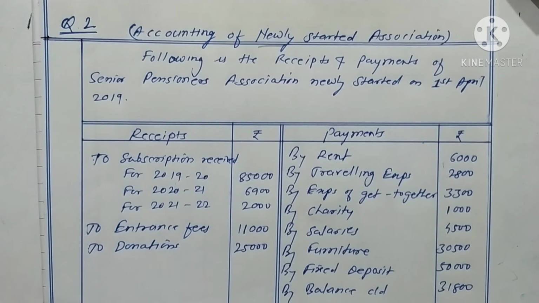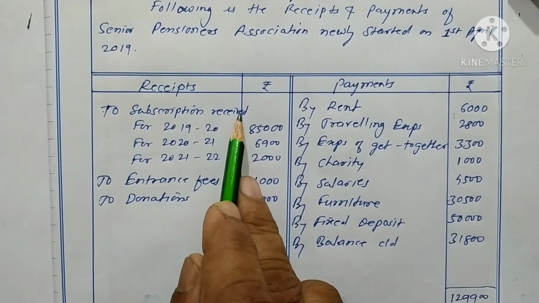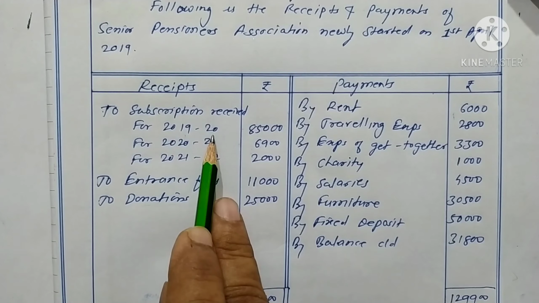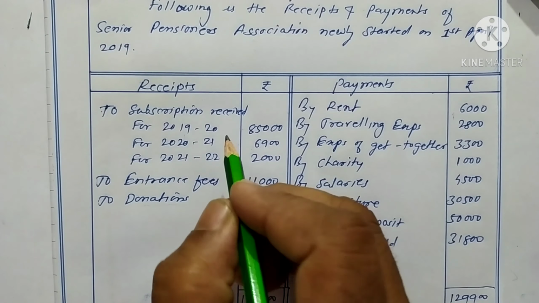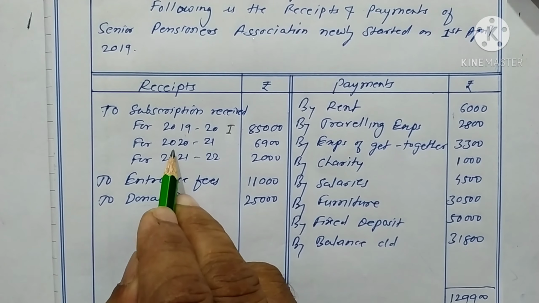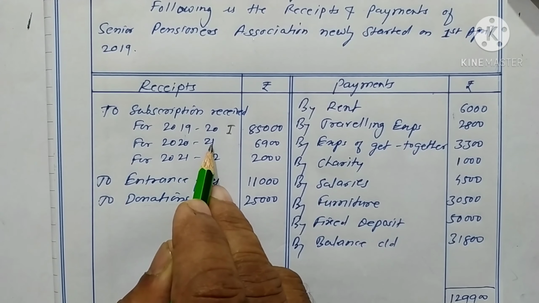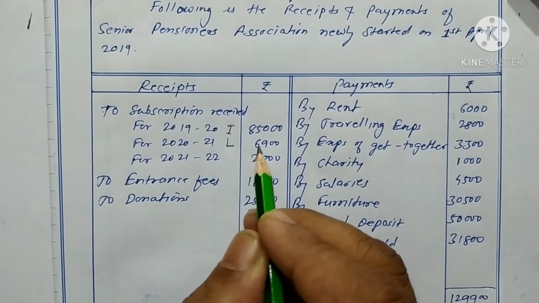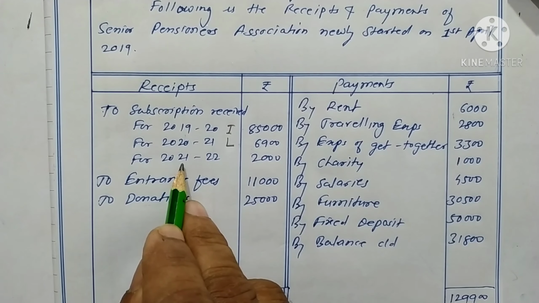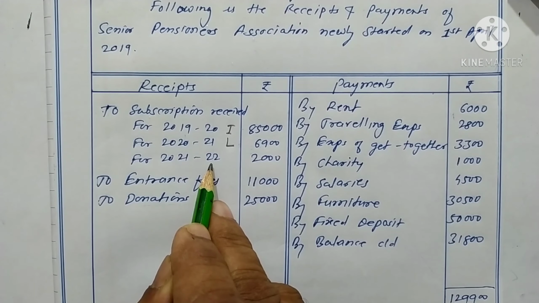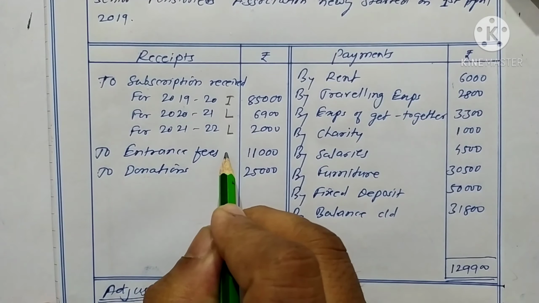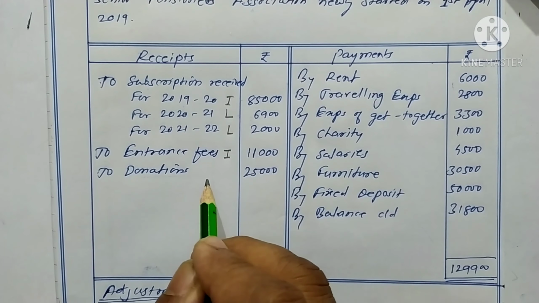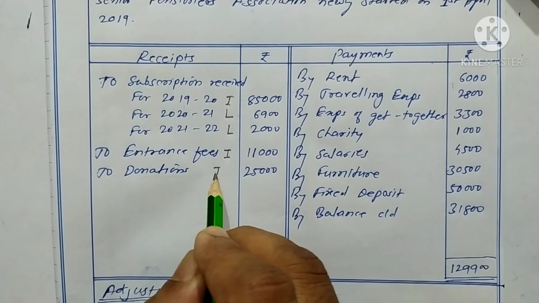Now see, receipt sides. Subscription received 2019-20, it means current year, rupees 85,000. Current year subscription is an income. Subscription for 2021 is for next year, is an advance subscription, it goes to liabilities. Similarly, 21-22 is also for next year, advance subscription, liabilities. Entrance fees is an income, I. Donations is also income, I.